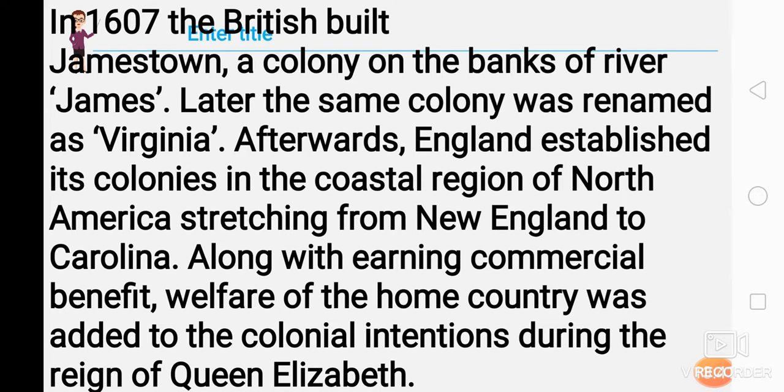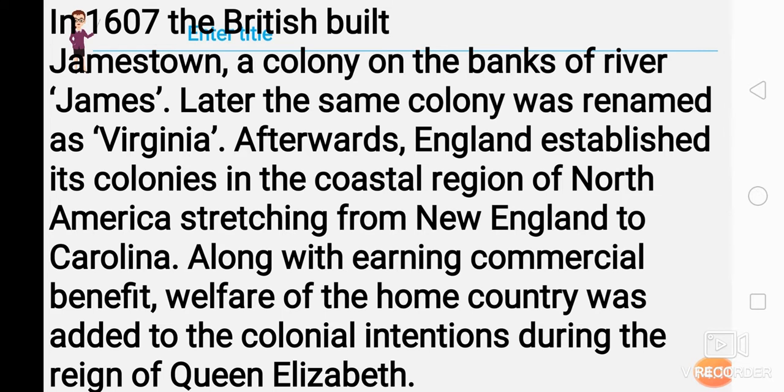Afterward, England established colonies in the coastal region of North America, stretching from New England to Carolina. Along with earning commercial benefit, the welfare of the home country was added to the colonial intention during the reign of Queen Elizabeth. Now what happened?